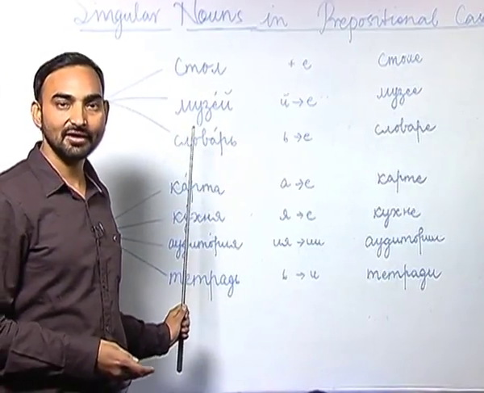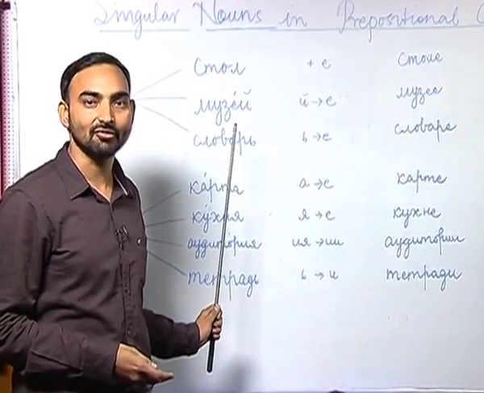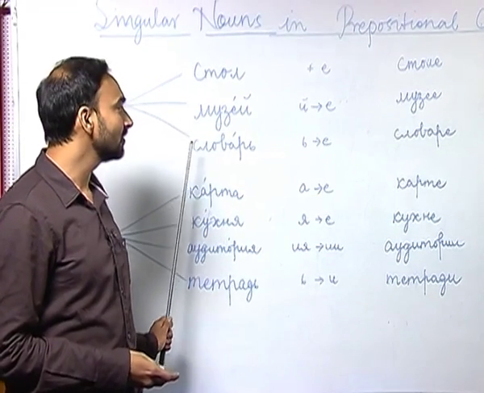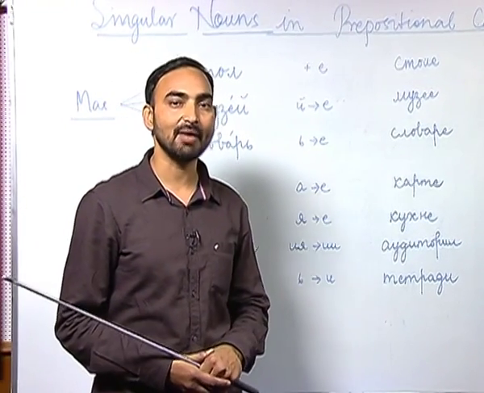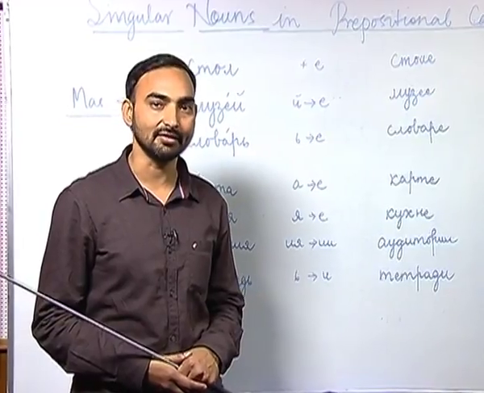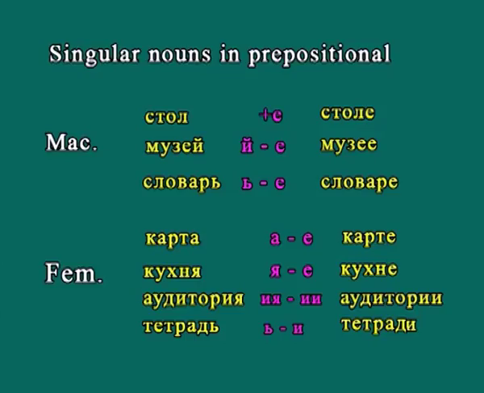Словарь, a soft sign ending word. What happens when we have a masculine noun with a soft sign ending? Again, the soft sign is replaced with the soft vowel е. So, словарь will be словаре.